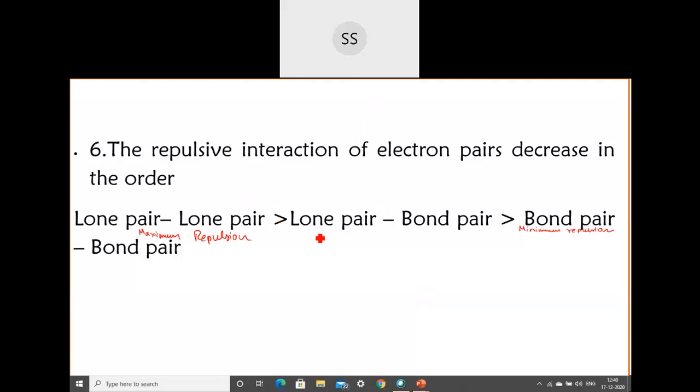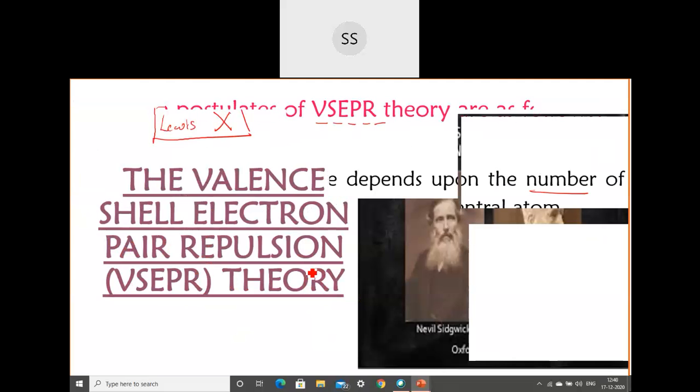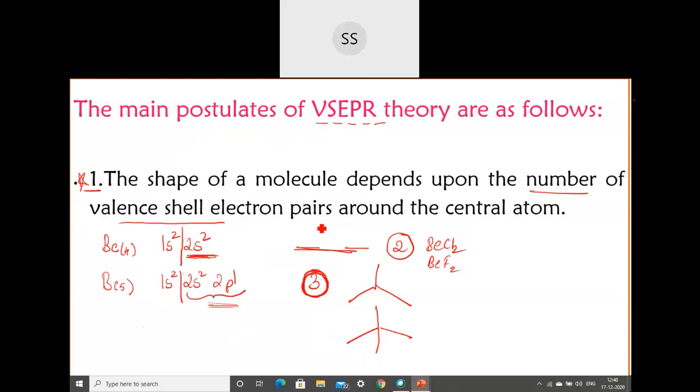Out of these six, I said at least four you try to remember. Four to five, if you remember, well and good. I'll just revise now from the beginning what we did, all the postulates briefly. VSEPR theory, valence shell electron pair repulsion theory, was put forward because Lewis could not explain the shape. VSEPR theory gives us the clear picture of how the shape of the molecule will be.